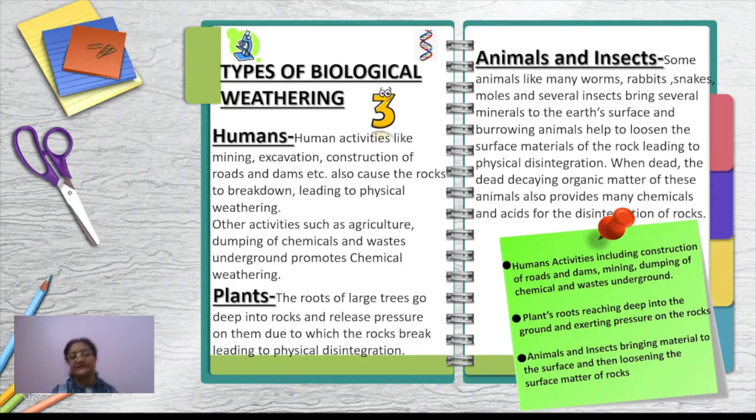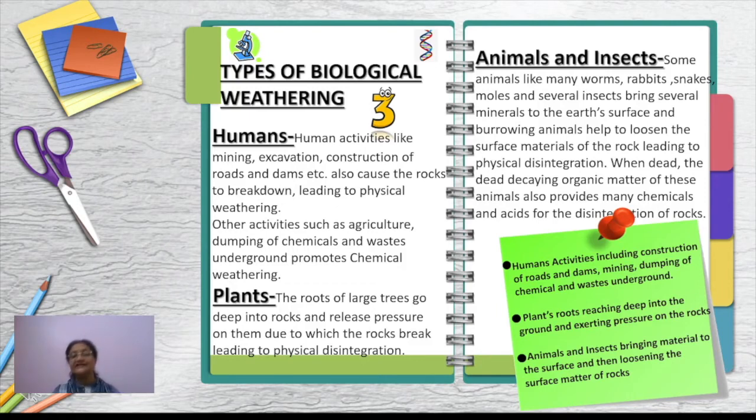Excavation sites, you can take the example here. For any reason, if the breaking down of rocks is going on, or in the mountainous areas, you will find the mountains are blasted with the help of dynamites. We actually break the rocks there for the construction of tunnels and roads through the mountains. So for that also, we are breaking the rocks, right? In this way we are causing biological weathering. So we are also one of the factors behind it.